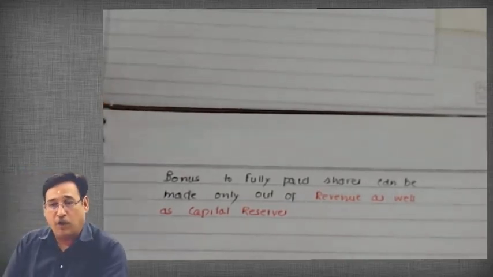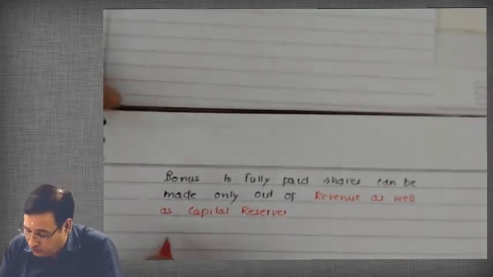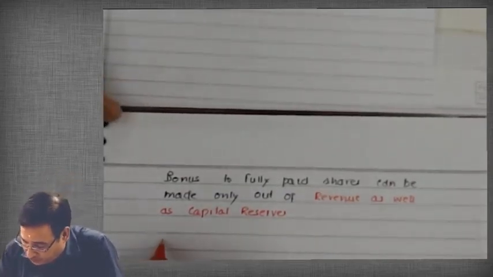So we need to equip ourselves with what exactly revenue reserves and capital reserves are. So here I am writing revenue reserves.